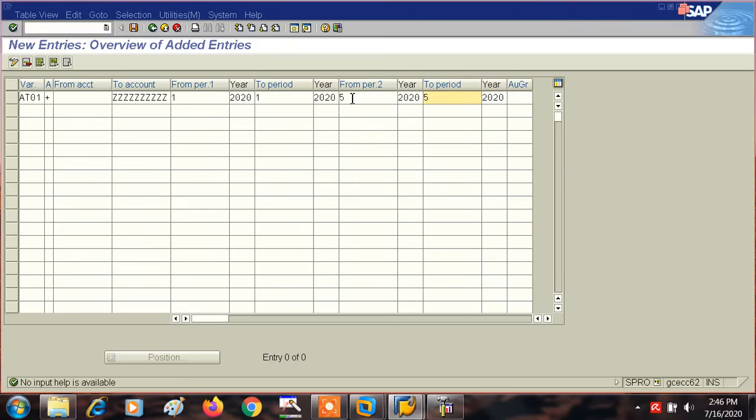But right now we are in July. So we won't be able to post any documents in the month of July, because it is not shown over here. The system does not know that the July period is open, because we have not kept it open. Here it is not written, that means the system has understood that the July month is closed. Fine, two periods are open, which are April and August. So that's why let's make it 4.